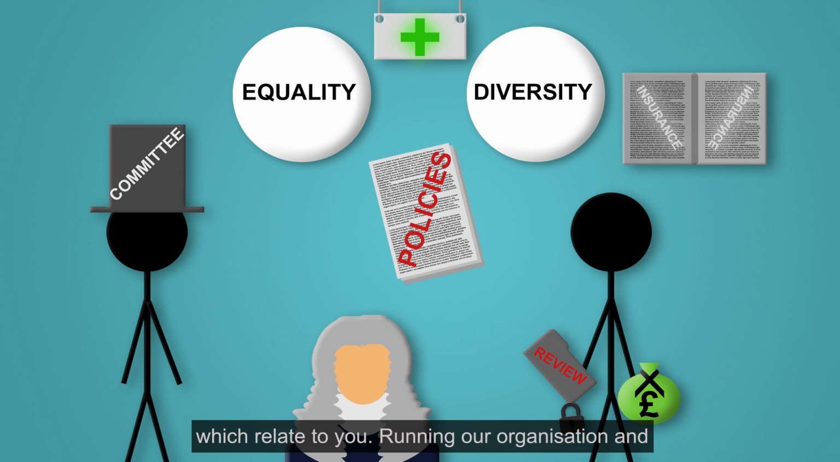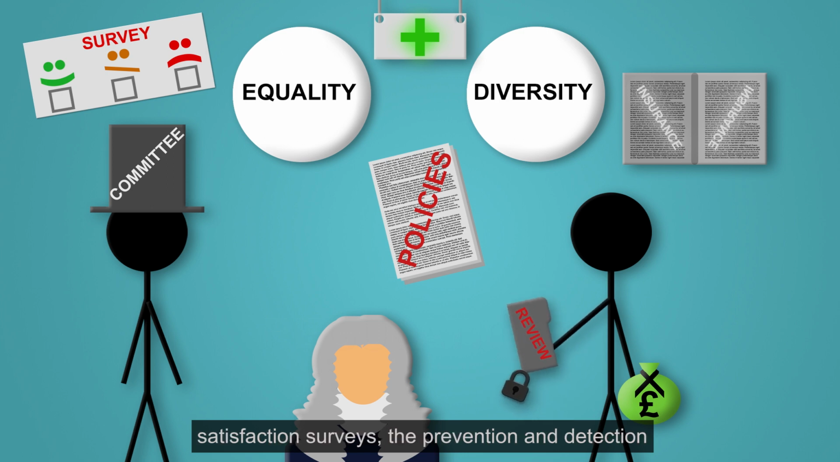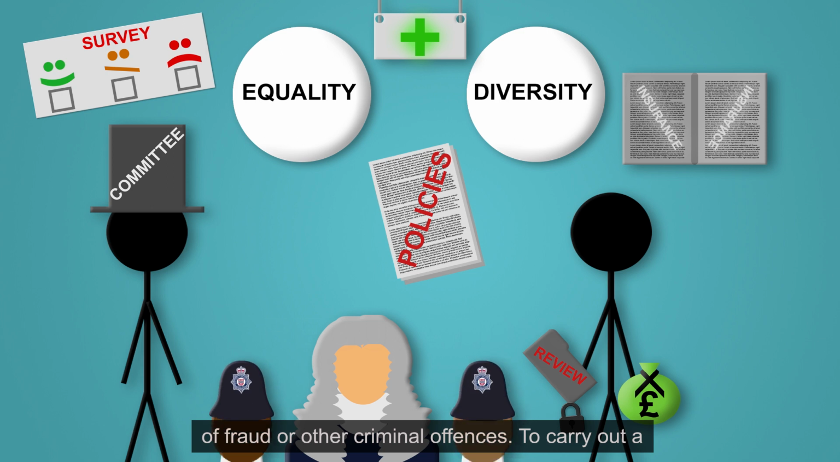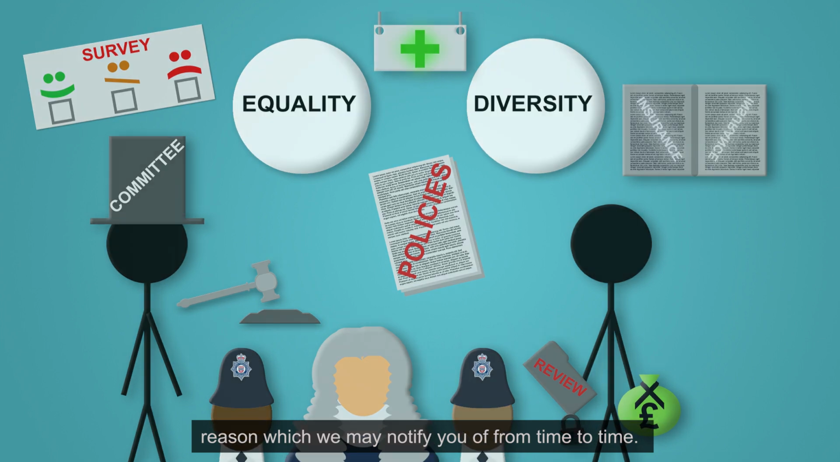Running our organisation and planning for the future, including volunteer satisfaction surveys. The prevention and detection of fraud or other criminal offences. To carry out a disciplinary or grievance investigation or procedure in relation to you or someone else. To defend the organisation in respect of any investigation or litigation, and to comply with any court or tribunal orders for disclosure. And for any other reason which we may notify you of from time to time.